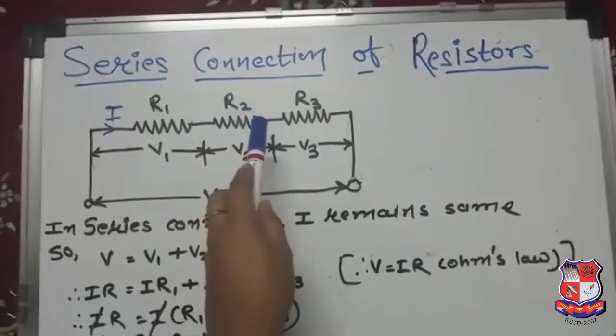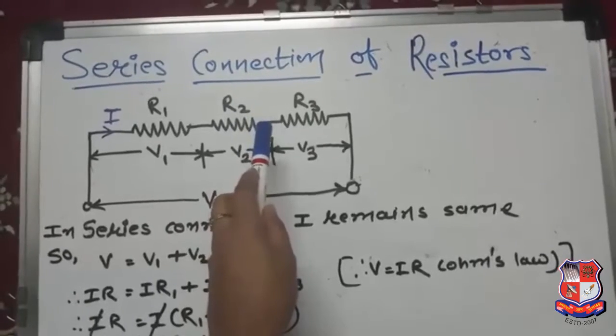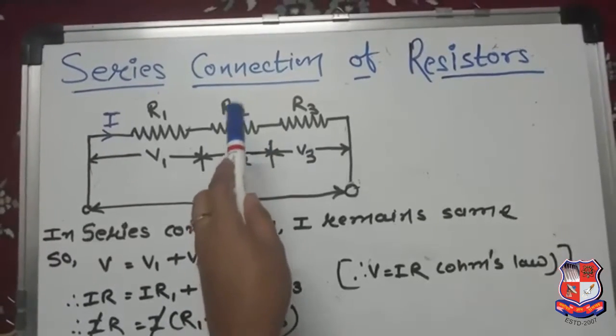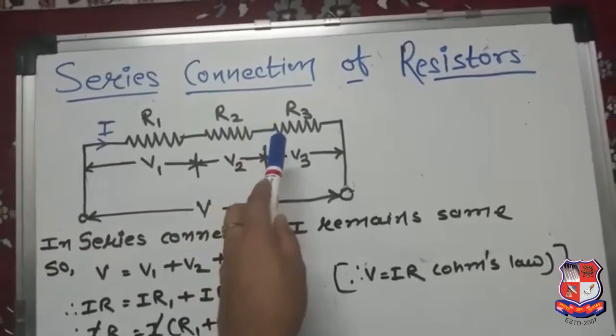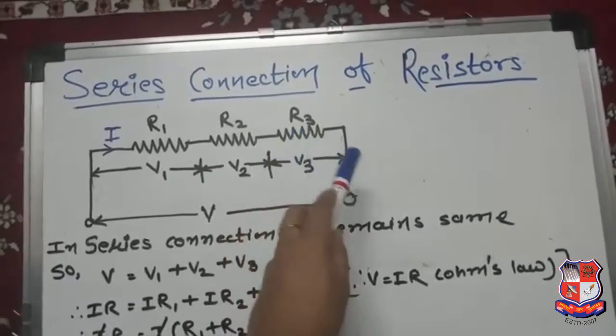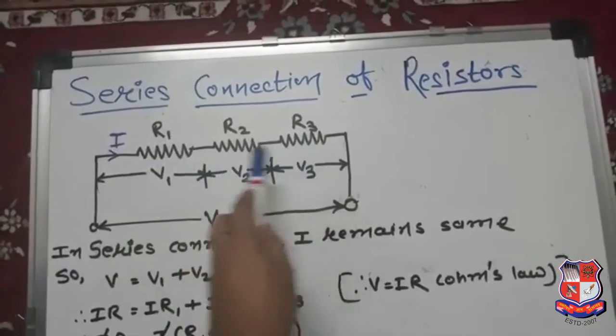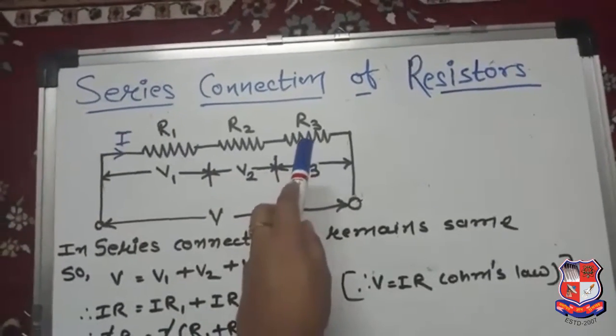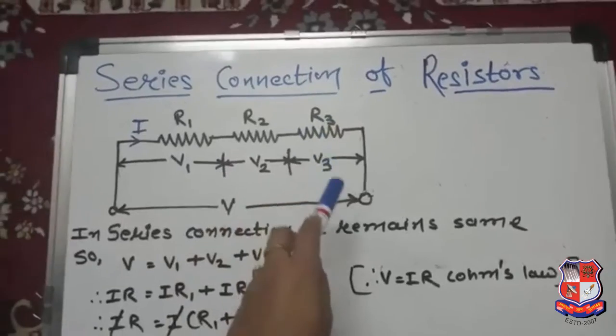Same way, the second end, means the other end of the second element, is connected in series directly with the first end of the third element, that is called a series connection. It is in one line, that is called a series connection. Now what is common in a series connection?